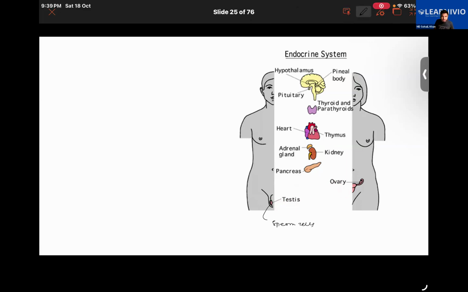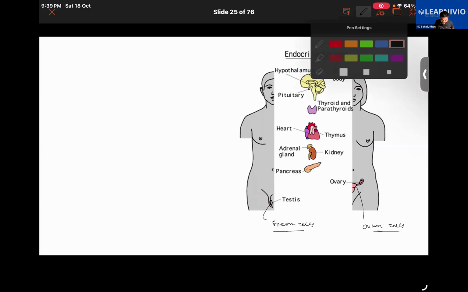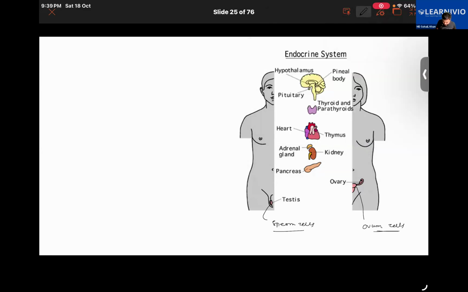Further, the testis starts secretion of sperm cells at the age of puberty, typically around 11, 12, 13 years of age. At that time, it starts the production of the sperm cells. As for the ovary, it starts the production of the ovum cells. Now, together we call them gametes. These are called gametes.